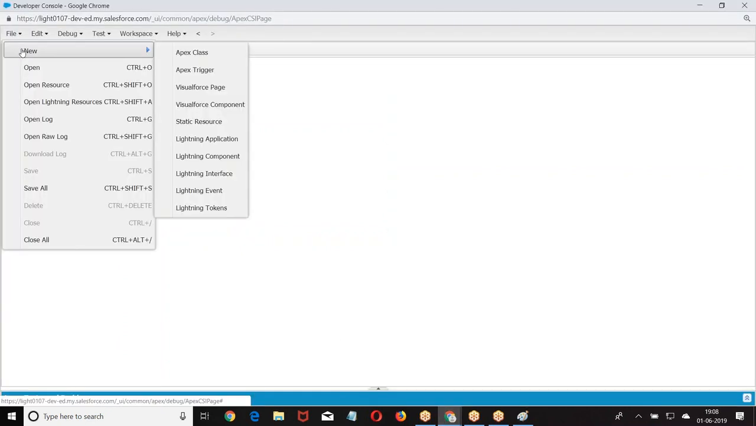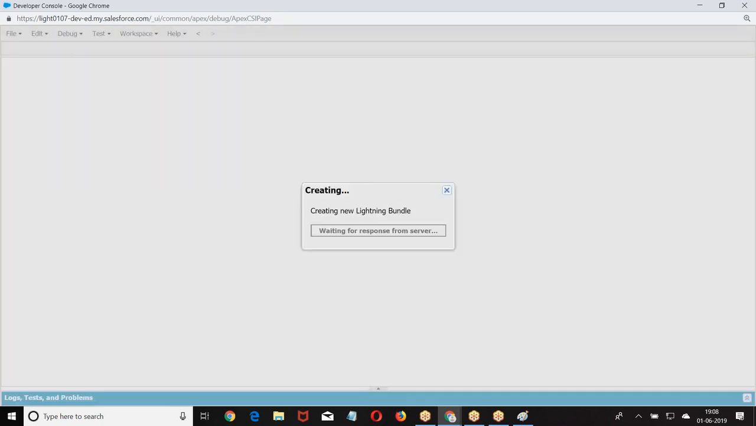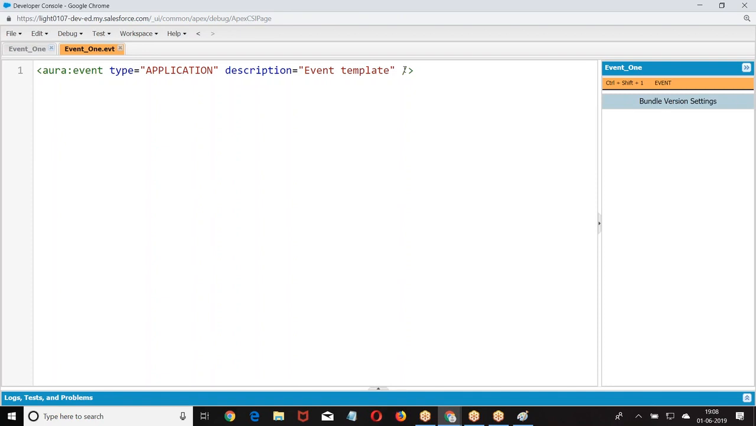File, new, Lightning event. I am giving here event 1, first event, event 1. The moment I say event 1, you are getting it. Type of event, application or component. Component event. Type of event, component event. Description is your choice. You want to give anything, you can give it, or else you can leave it.